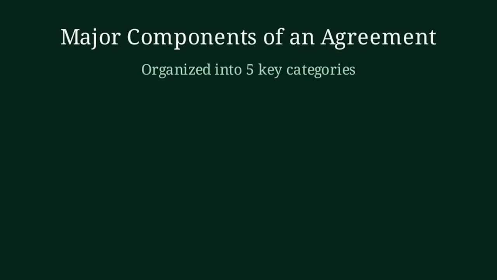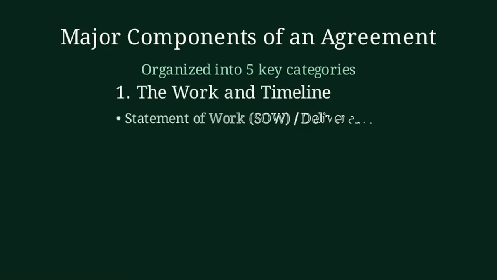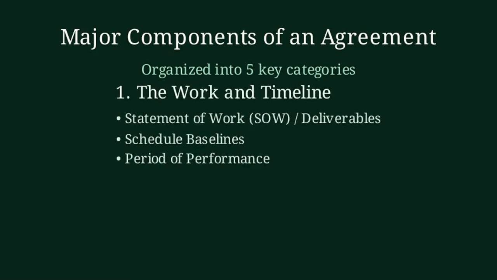In this video, we will learn the major components of an agreement grouped into 5 easy-to-remember categories. First category, the work and timeline. This tells us what is being delivered and when it must be completed. Statement of work or deliverables explains the exact goods or services. Schedule baselines give the approved timeline and milestones. Period of performance defines the official window of time to do the work.